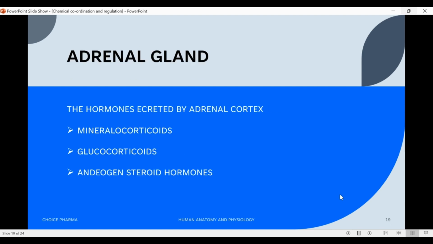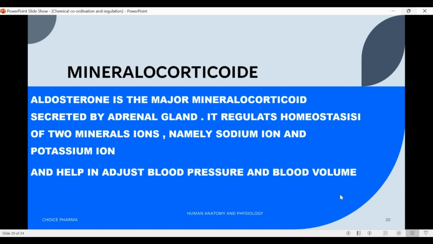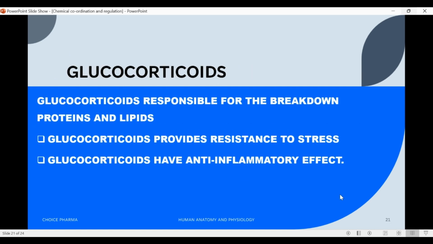First is mineralocorticoid. Aldosterone is the major mineralocorticoid secreted by adrenal gland. It regulates homeostasis of two mineral ions, namely sodium ions and potassium ions, thus helping to adjust blood pressure and blood volume.